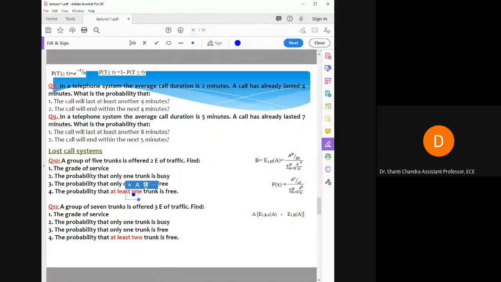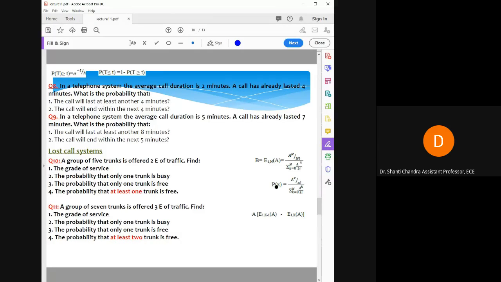Okay, coming to the next part: the probability that at least one trunk is free. Here you have five trunks. If all five are busy, then no trunk is free. So the case is either all trunks free, two free, three free, four free, or one trunk free. So you just calculate the probability of five trunks being busy and subtract it from 1, and you'll get the probability that at least one trunk is free. So calculate P(x) where x is equal to 5, and then subtract it from 1. Solve it and write the answer.